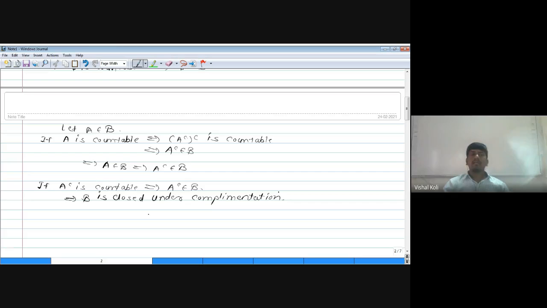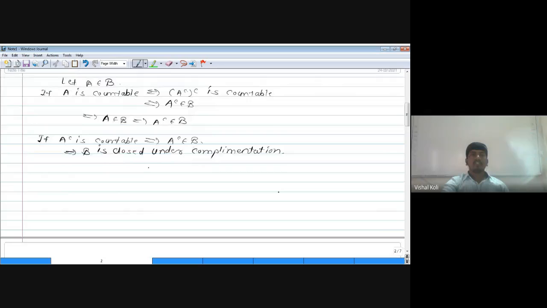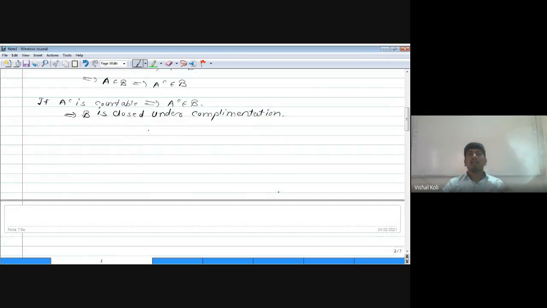So to prove that curly B is a sigma algebra, we now just have to prove that it is closed under countable union.